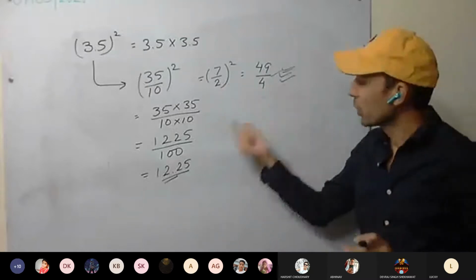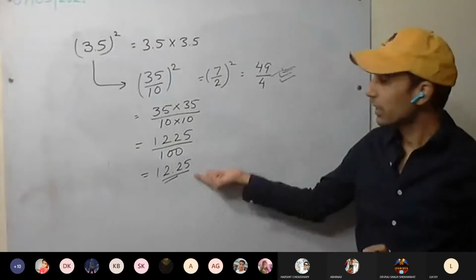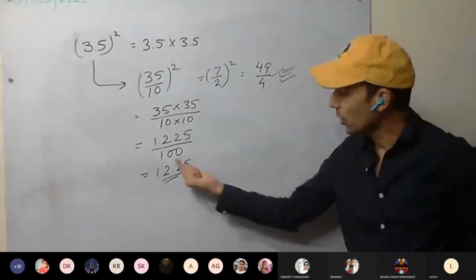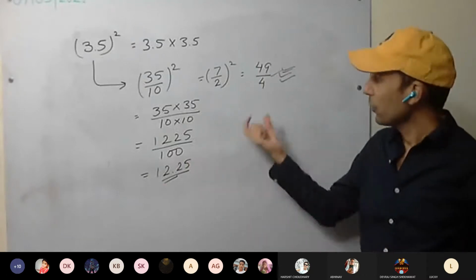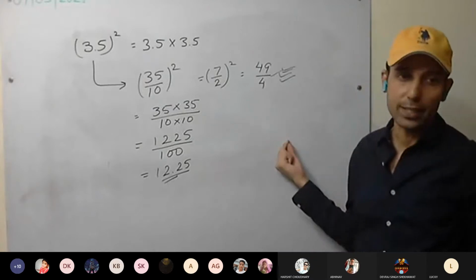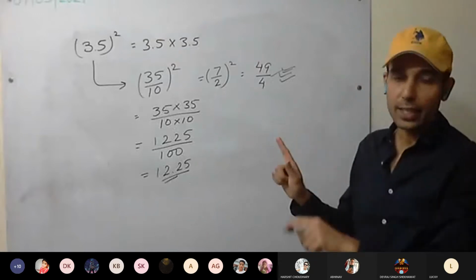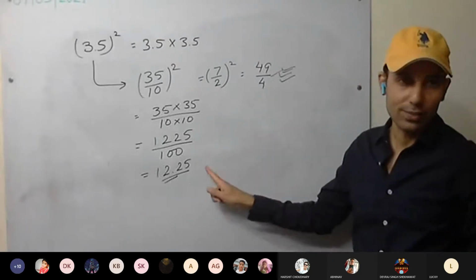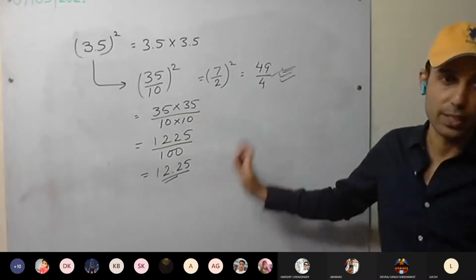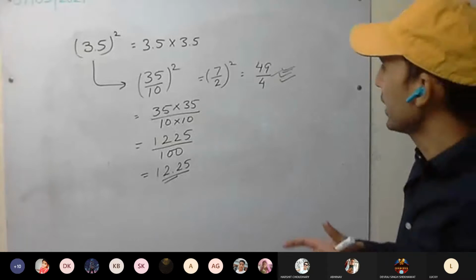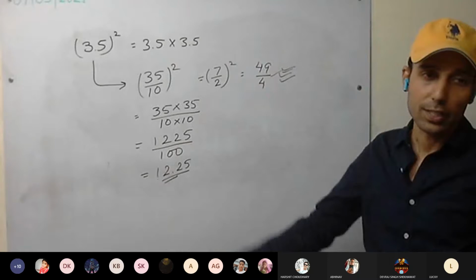Since we don't have to use it further anywhere, you can leave the answer here or you can leave the answer here. If we have to make further use of it, then depending on that use, we may use this one or this one. At that time, it will depend which one we will select. So either you can divide, you can get this answer as well, or this answer. Both are correct.